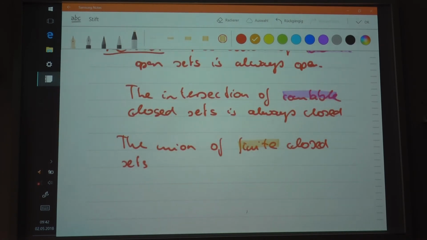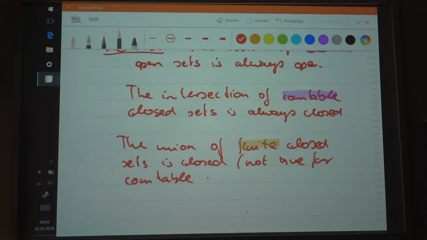So the union of finite closed sets is closed, and this is not true for countable closed sets in general. There are cases for which it's true, but in general it's not true.